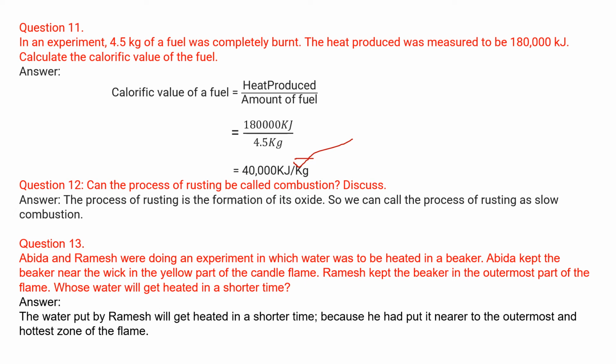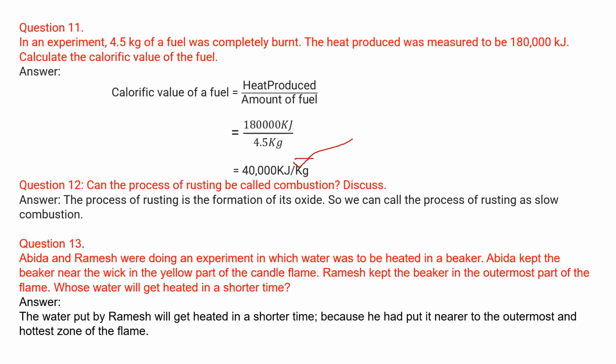Now, question number 12: can the process of rusting be called combustion? Discuss. Yes, the process of rusting is the formation of an oxide. So we can call this process of rusting a type of combustion, which is slow combustion.